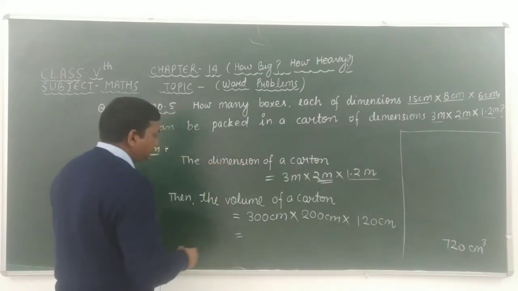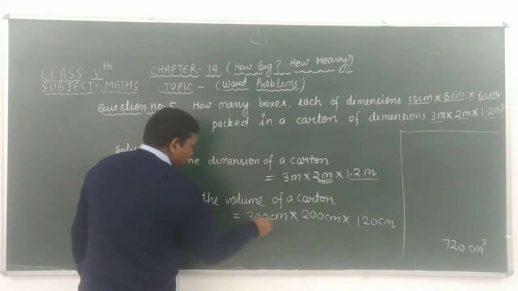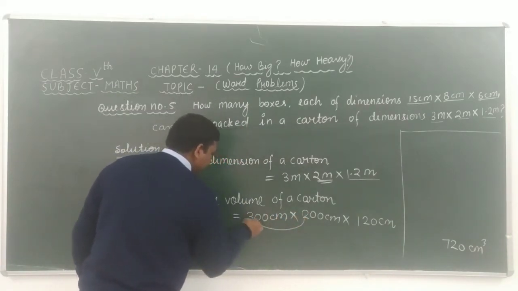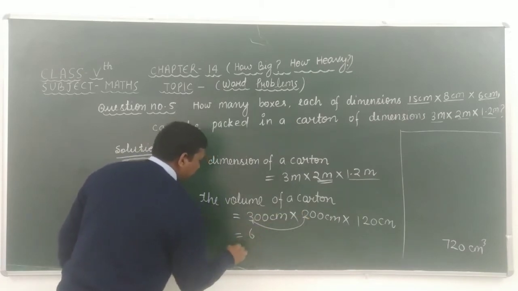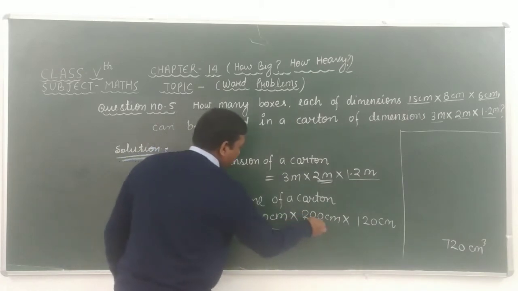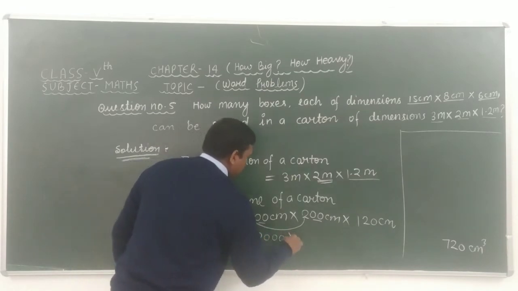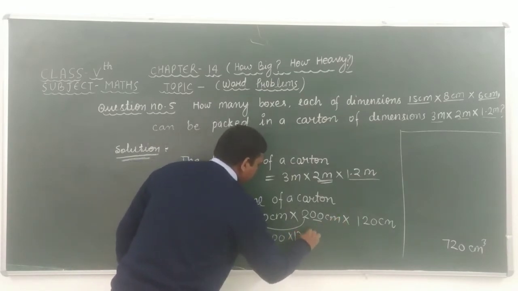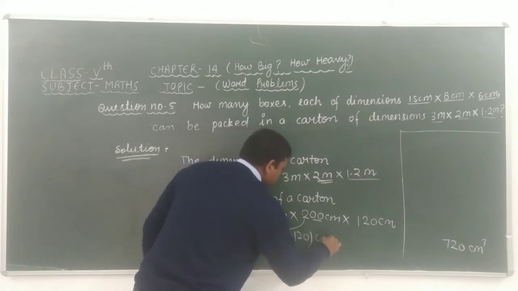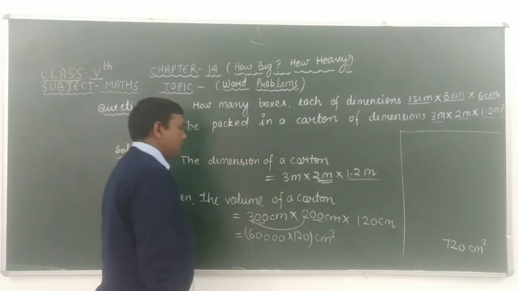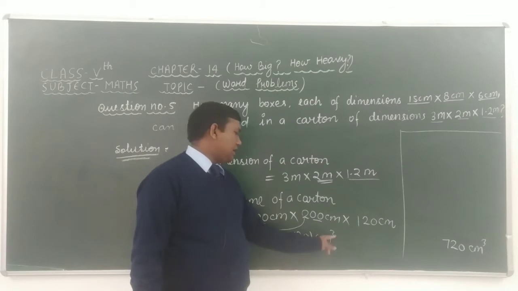Look at here carefully. 3 twos are 6, 3 twos are 6, and here we get 2 and 2, it means 2 plus 2 is 4, so 600 into 200 into 120. The unit of volume is centimeter cube.